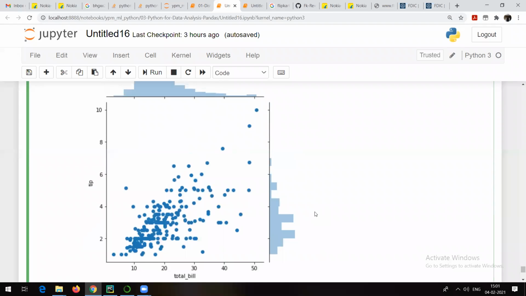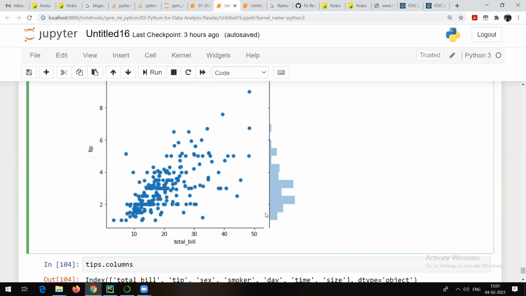And talking about this particular graph, again, as it's a joint plot, this is a scatter plot, and one more is there, this one. You can take this as tip and this one as total bill.